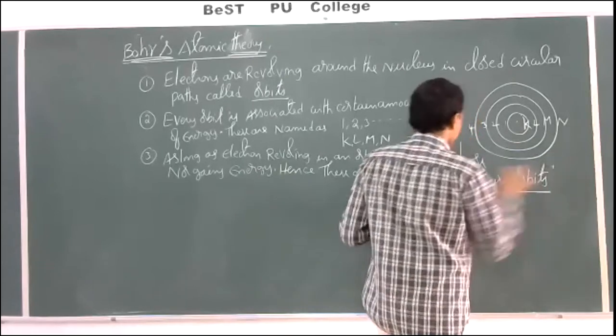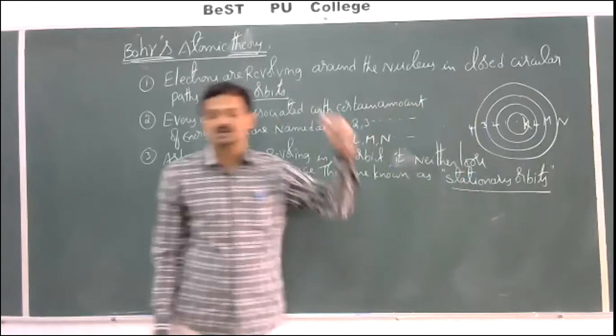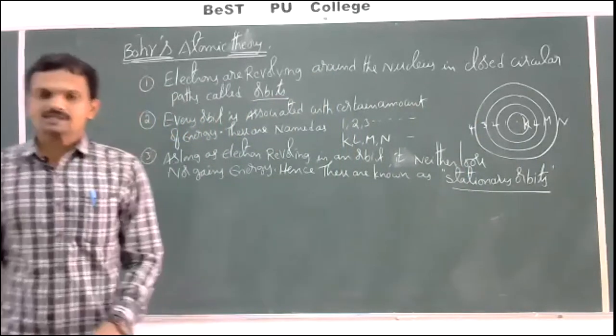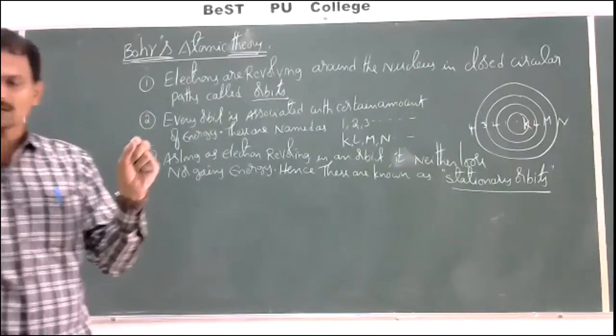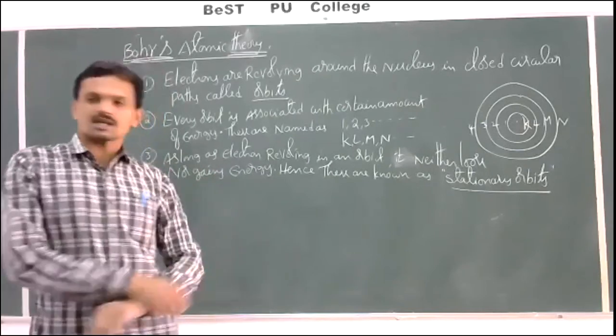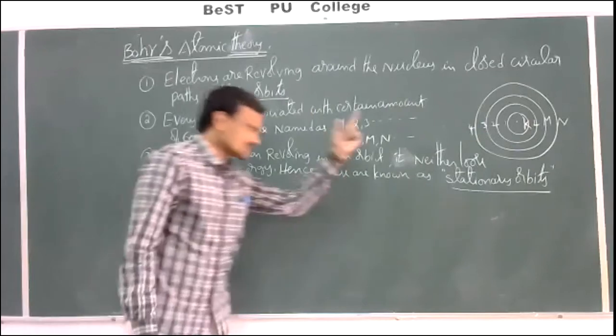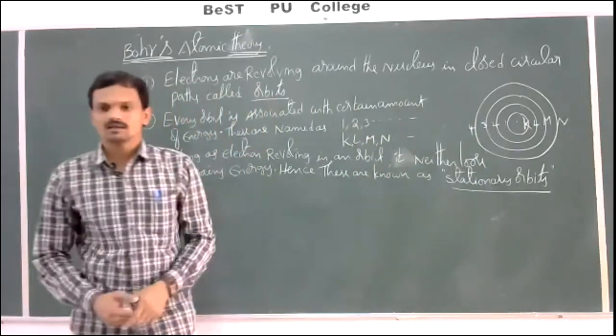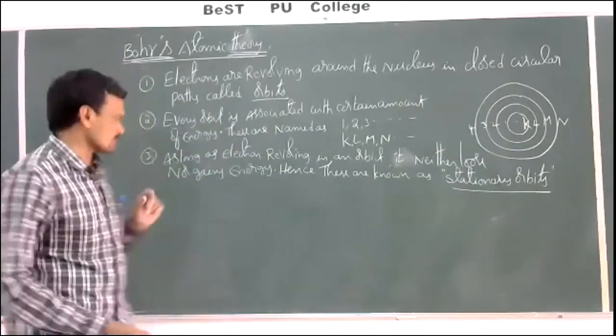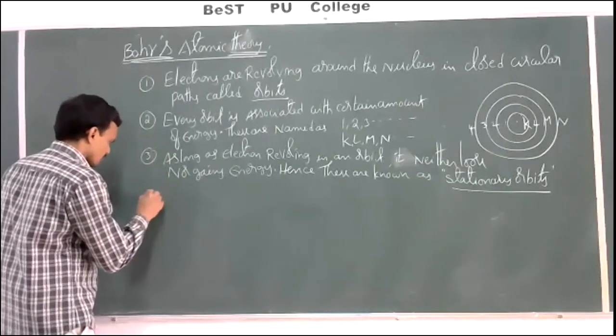These are known as stationary orbits, or they are also called stationary shells. As long as an electron is revolving in an orbit, it neither loses energy nor gains energy. Hence, these are known as stationary orbits or stationary shells. This is the third major postulate.